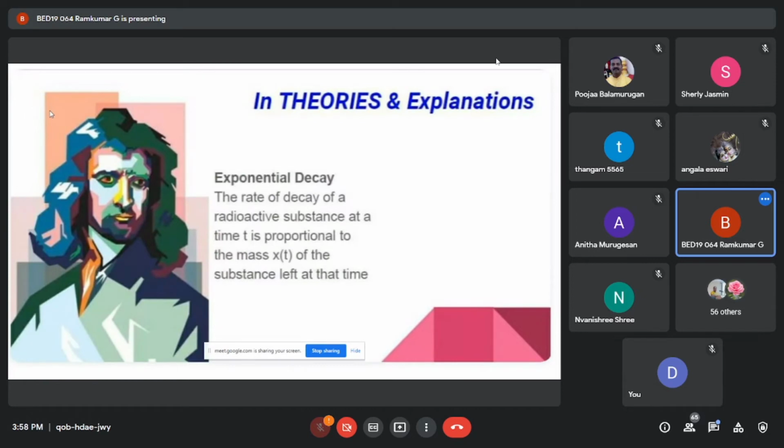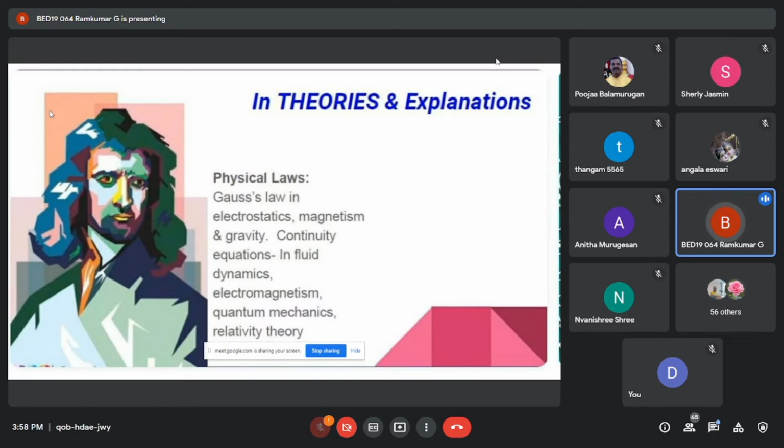And radioactive decay: the rate of decay of a radioactive substance at time t is proportional to the mass x of t of the substance left at that time. For example, alpha, beta, gamma: we have three types of rays, and they depend on the radioactive substance. In the radioactive substance, a differential equation is also applied. For example, the equation is dN by dt equal to minus lambda N. Now, integrating this equation, we get N of t equal to N naught e power minus lambda t. I have not mentioned this equation in this PDF.